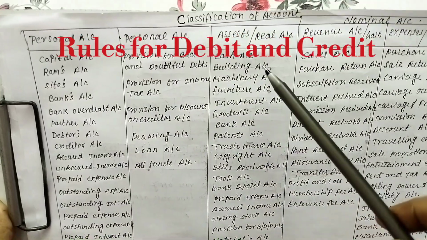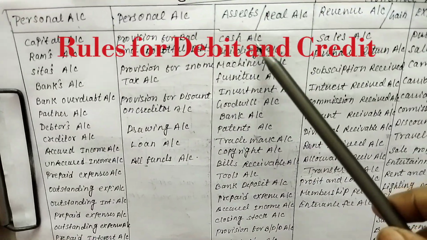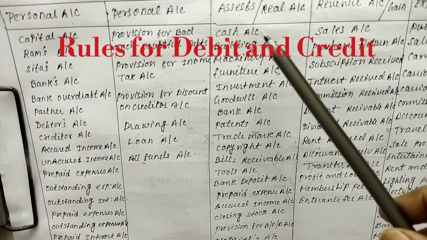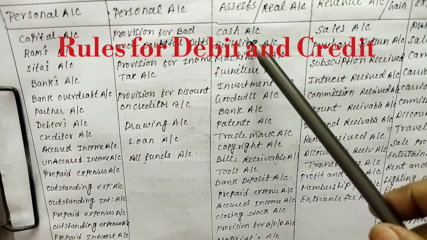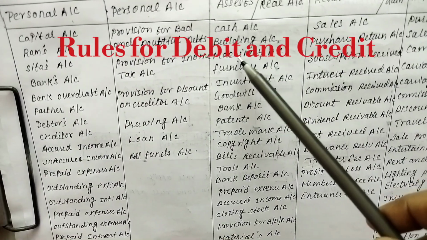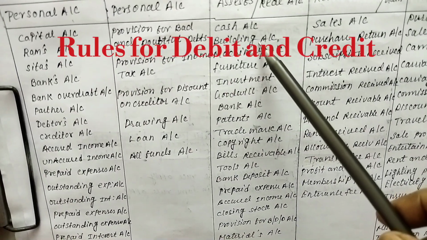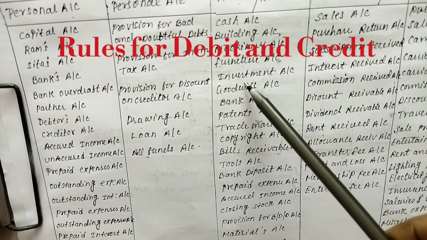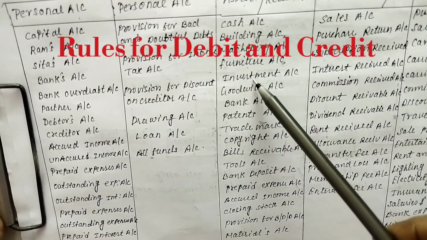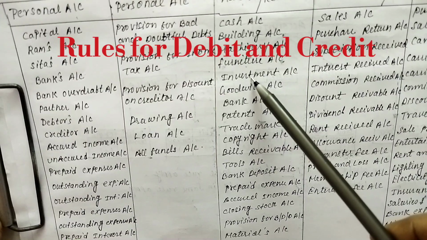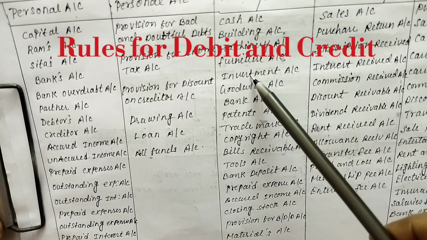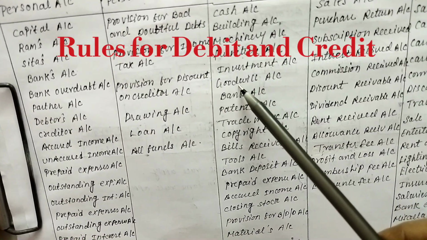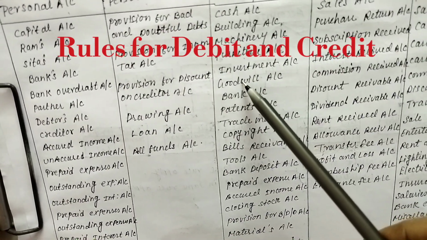Next are the assets and real accounts. What are the items which come in the real and assets accounts? First is cash, building, machinery. These are the fixed assets and they remain in the business for a long time. Furniture, investment, some money invested by us to earn some benefit, as a future requirement of the business. Goodwill, the name and fame of the firm, is goodwill.